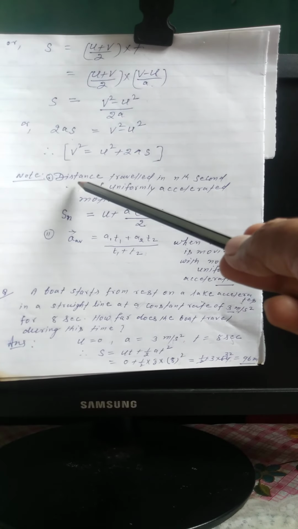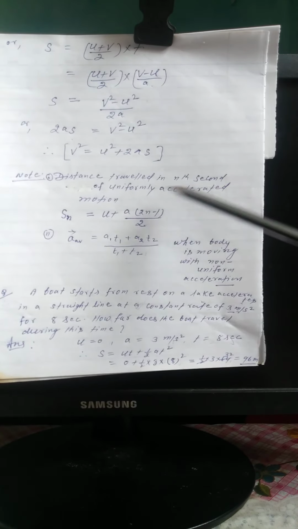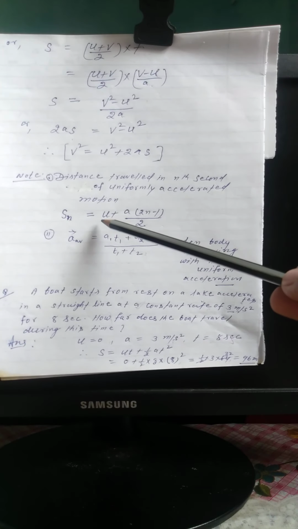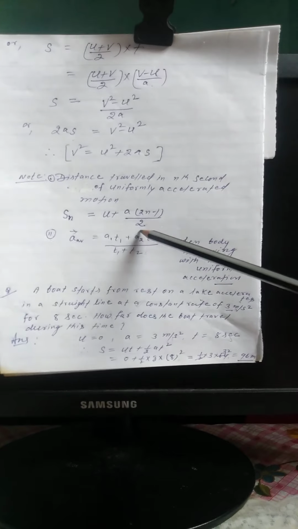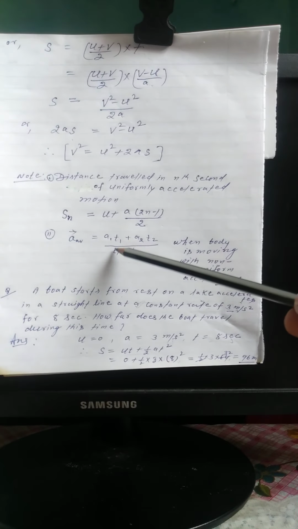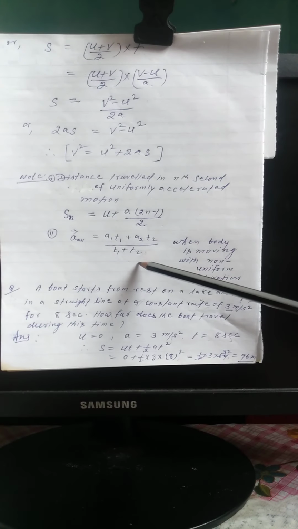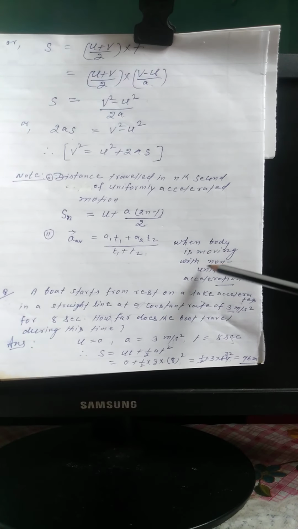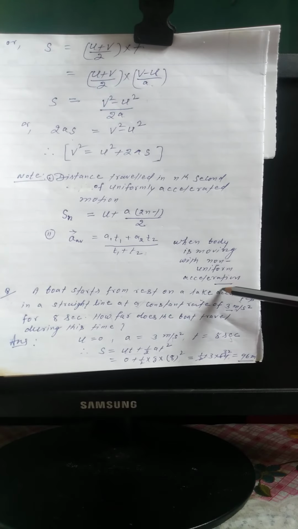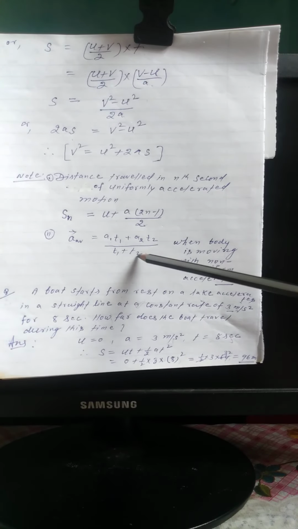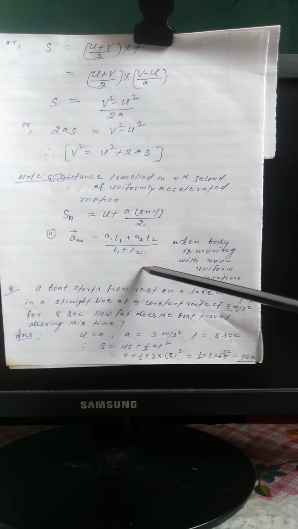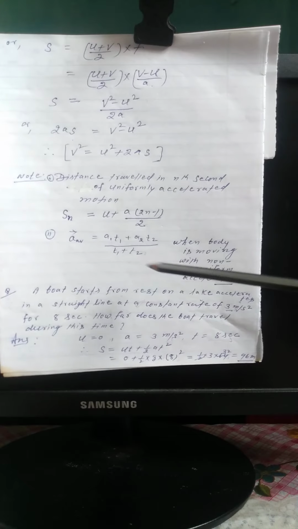Now, first note: the distance traveled in the nth second of uniformly accelerated motion is s_n = u + a(2n - 1)/2. When a body is moving with non-uniform acceleration, then average acceleration is equal to (a1 t1 + a2 t2) divided by (t1 + t2).